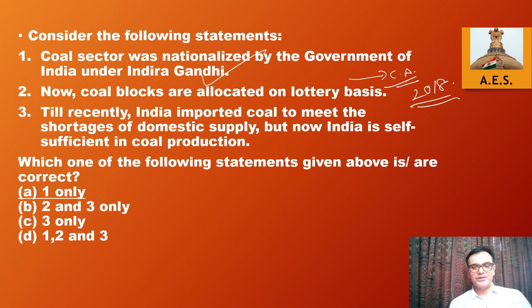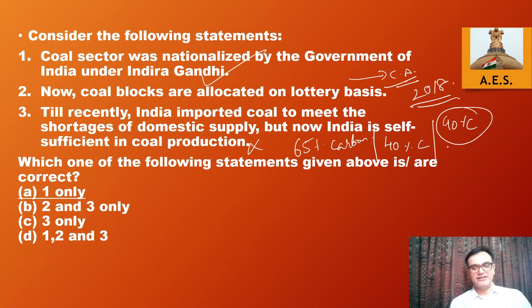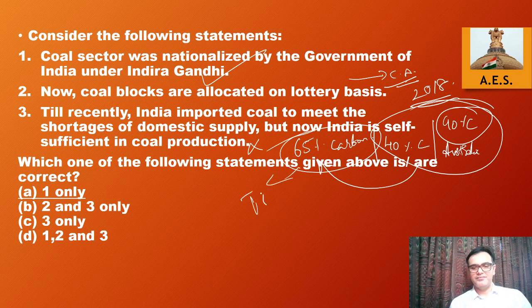Till recently, India imported coal to meet the shortages of domestic supply, but now India is self-sufficient in coal production. Nothing of the sort. Essentially, we are still dependent upon imported coal. In your thermal power plants, at least 65% carbon-based coal has to be there. In India, the type of coal that we have has 40% carbon content. So we import the coal with 90% carbon content generally from Australia, and then we mix them, and then we reach this particular figure, and then we can use it in the thermal power plants. All right. So this was the particular issue behind it. Most of you might already know it. So the answer to this particular question is one only.